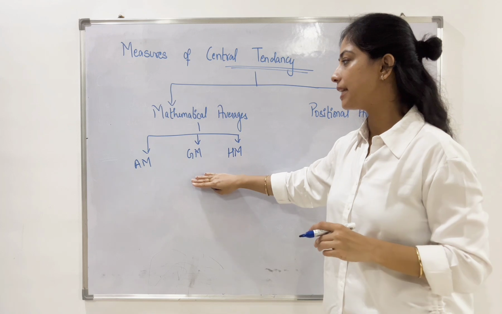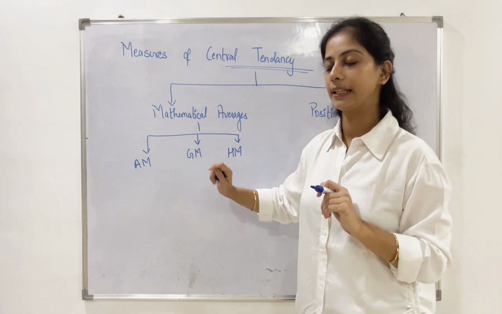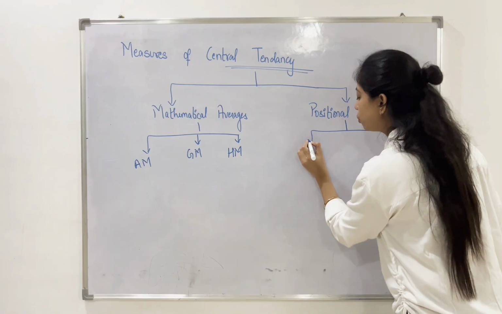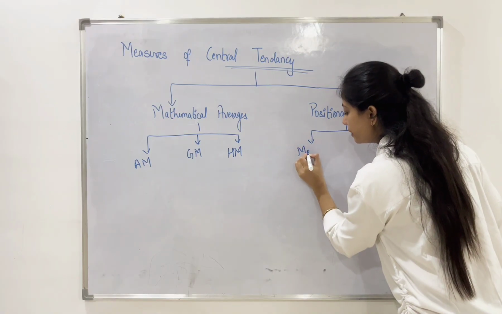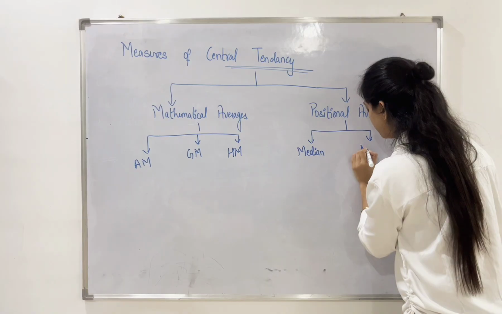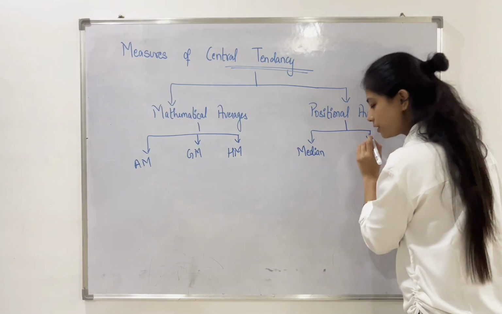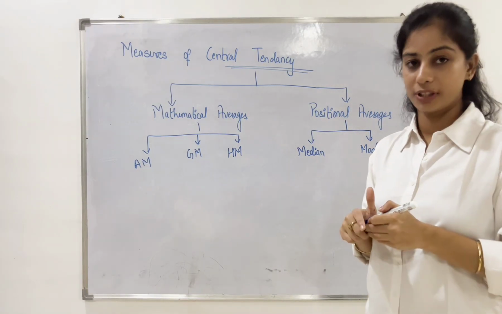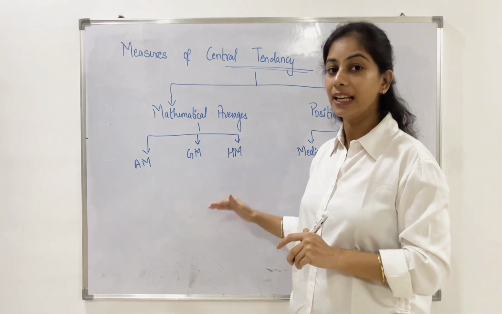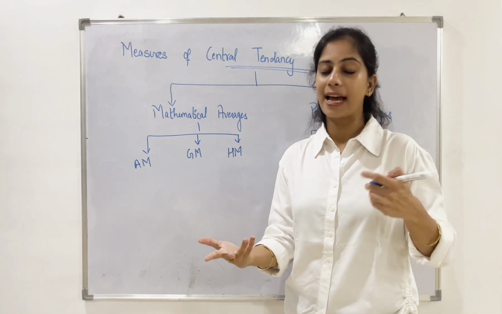These three lie under the category of mathematical averages. When we talk about positional averages, we have two categories, median and mode. These two lie under the category of positional averages. Now let us look at each one of them in detail along with questions and examples.